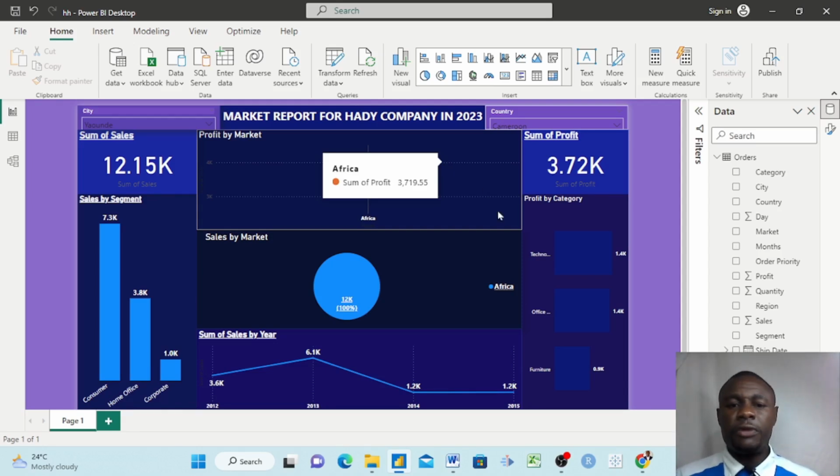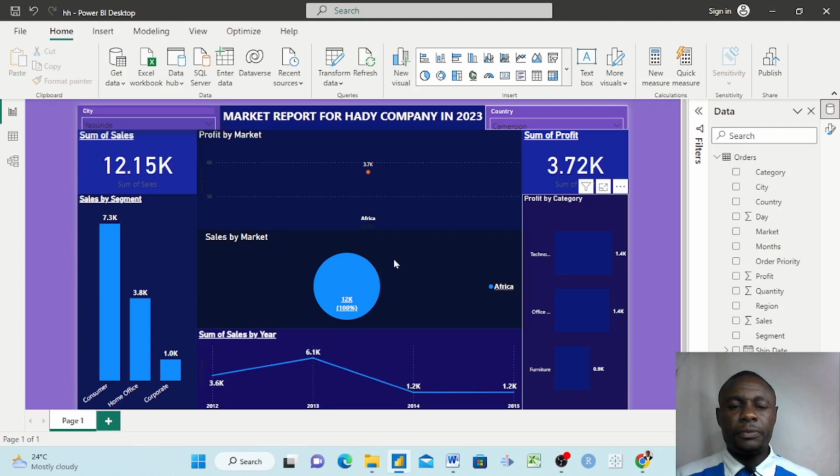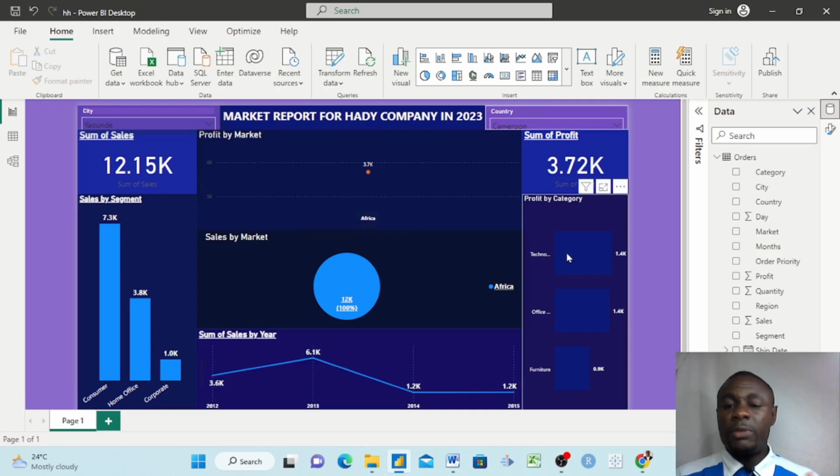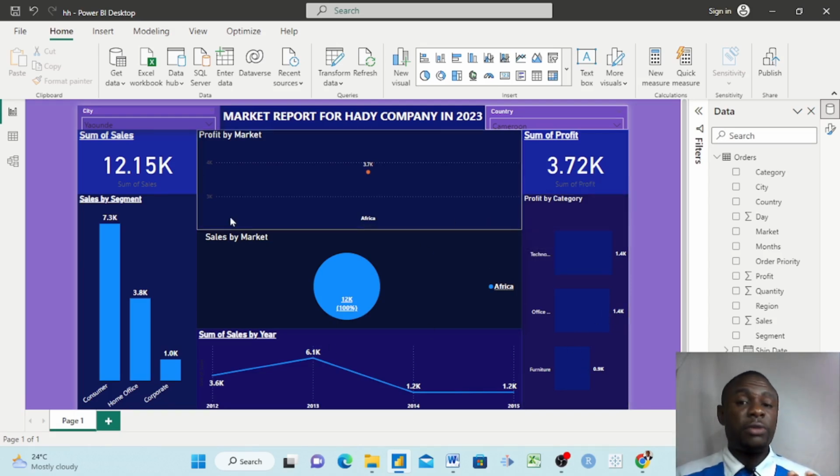So in terms of profit, we are making profit in Yaoundé, in the central town of Cameroon. In terms of technology, we are making profit. We are making 1.4 thousand here again. There's a profit margin that is good in that specific city.